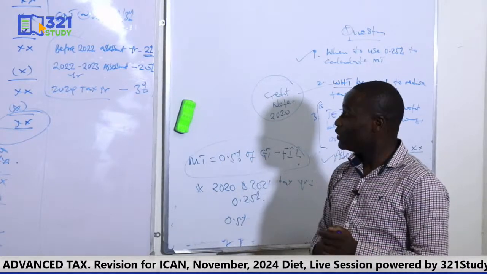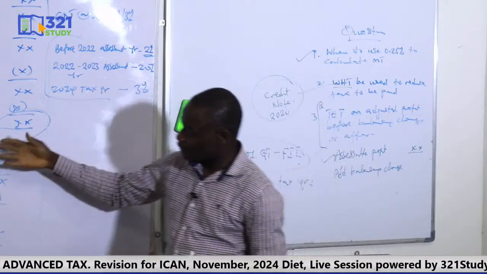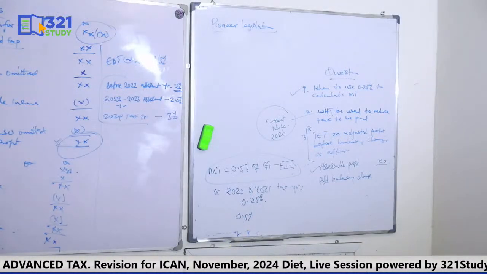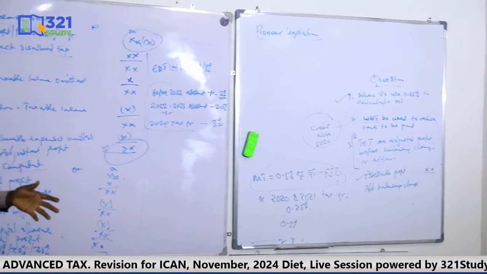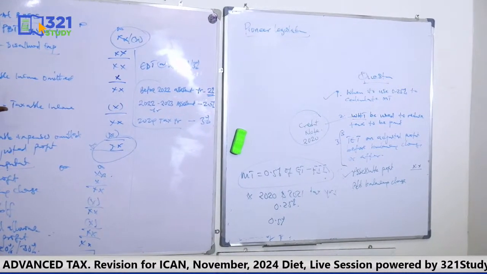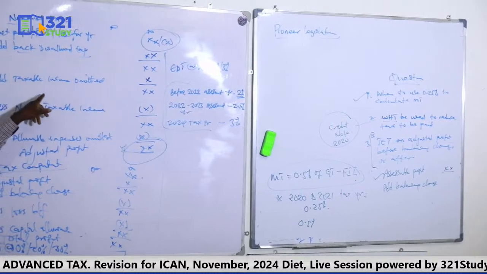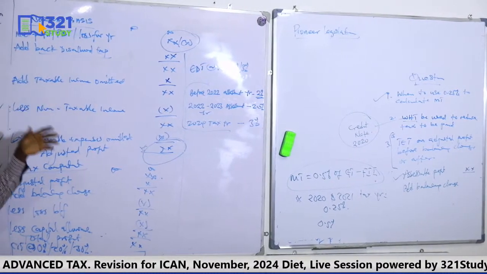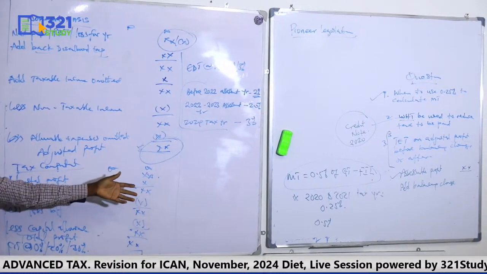But rent can also be part of the income in the profit or loss account. It depends on the kind of business you are doing. So if rent has gone into the profit or loss account, that means the income you are paying tax on is maybe rental income. Then you can use the withholding tax on that rental income also. Whatever income you have used in preparing that account, if any of them has suffered withholding tax, then you can use it to offset. Do you understand? That's how it works.